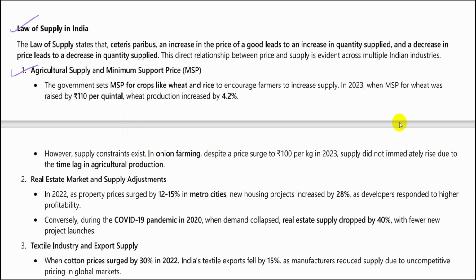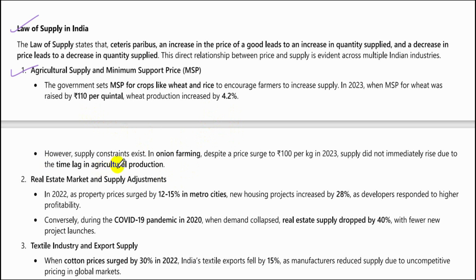In 2023, when the MSP for wheat was raised by 110 rupees per quintal, wheat production increased by 4.2%. So we see the law of supply. As the price increases, the production also increases.